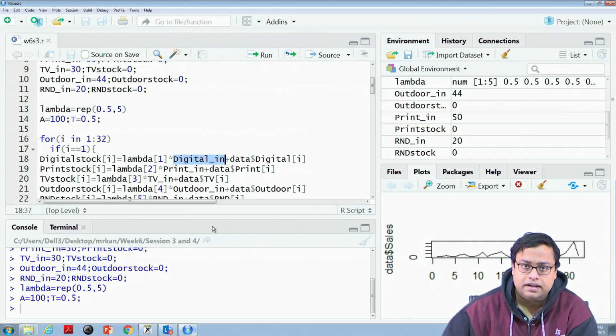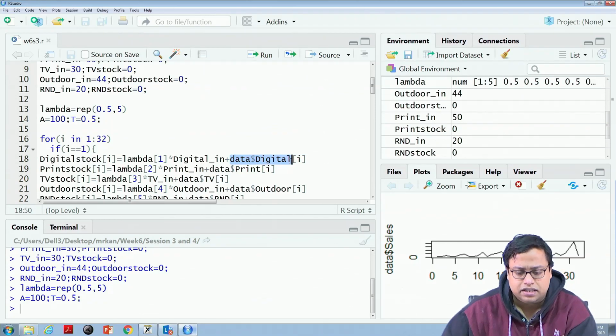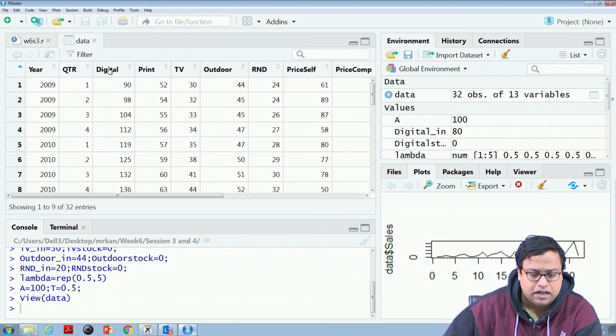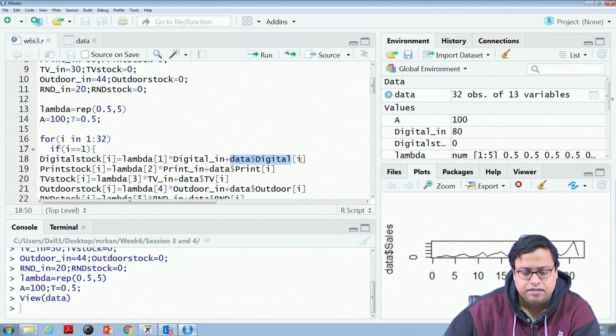So, lambda 1 into digital IN plus data dollar digital. In this column, the ith entry, I equal to 1, means the first entry.